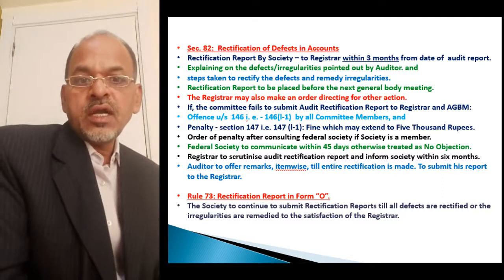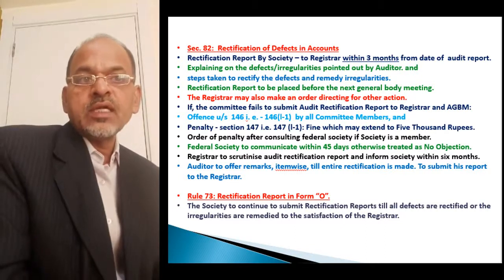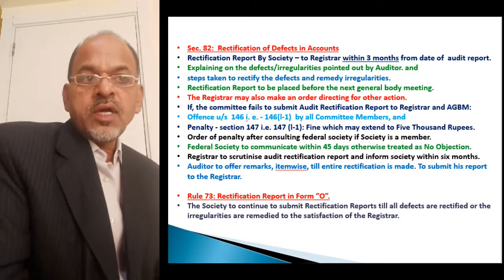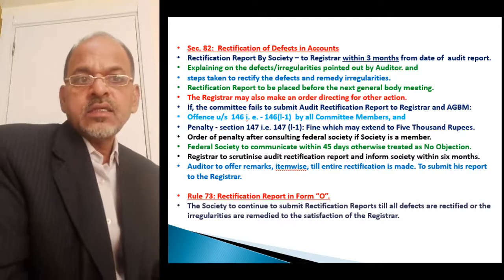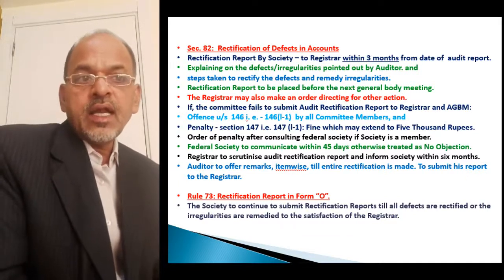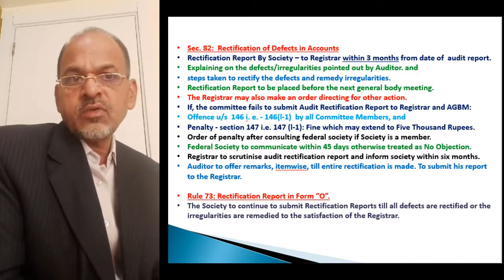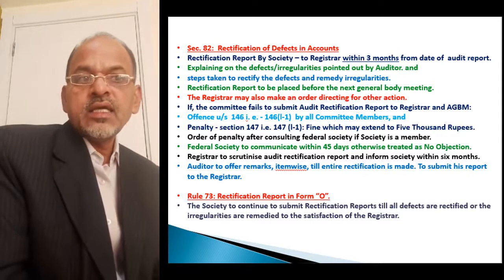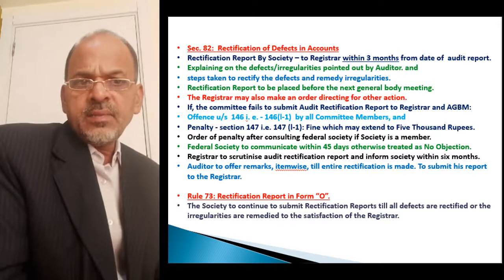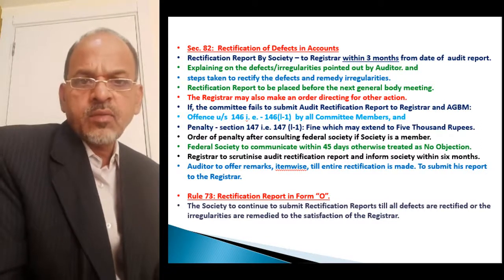That is, the audit rectification report is for explaining the defects and irregularities pointed out by the registrar, and the steps taken to rectify the defects and remedy the irregularities. It means that in the rectification report, it is to be mentioned what steps the society has taken to rectify the defects and remedy the irregularities. Then a rectification report is to be placed before the next general body meeting.